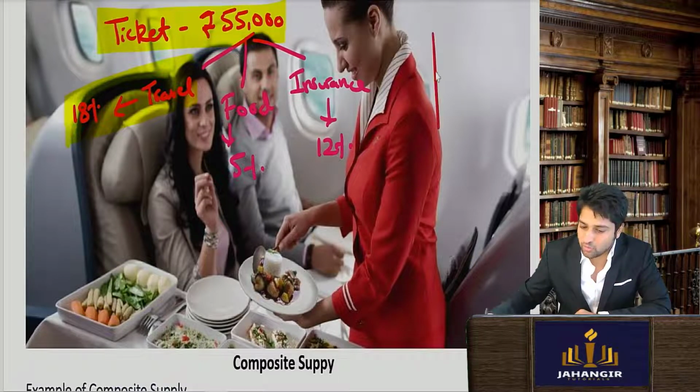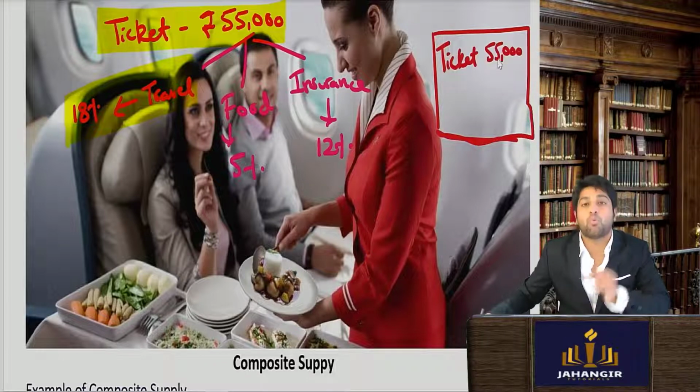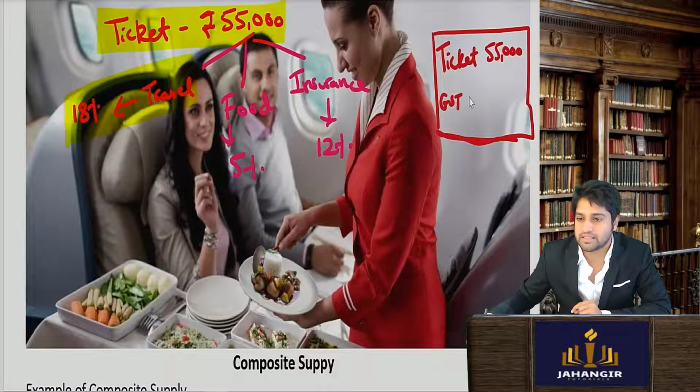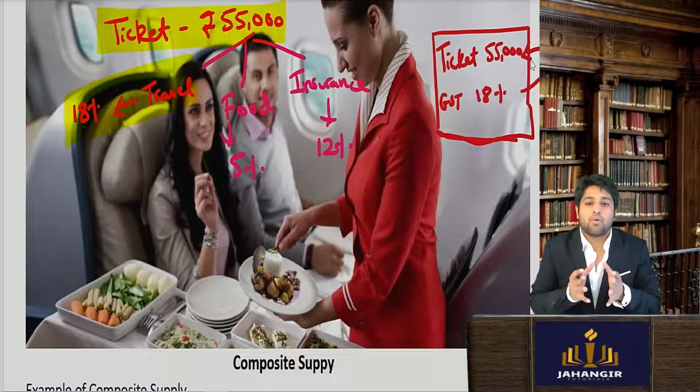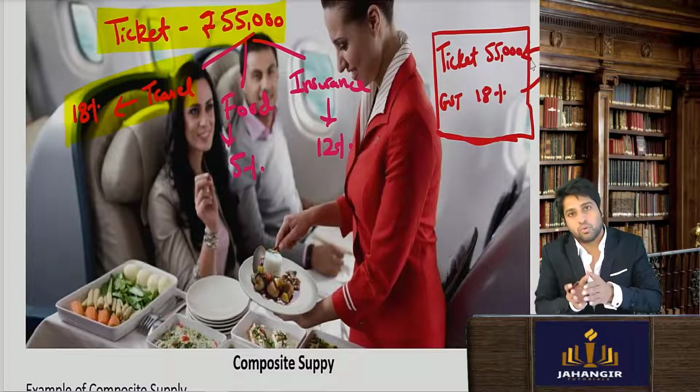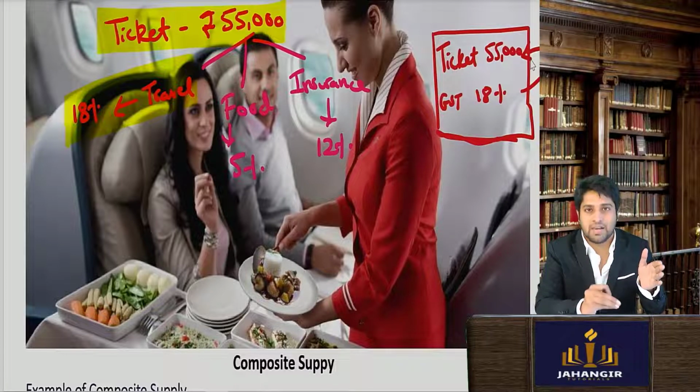So whenever the invoice is made, let's say the invoice says that the ticket is for 55,000. Now what rate will be taken? The rate applicable to the principal supply will apply. In this case, 18% GST will be levied on the entire transaction. The principal supply is travel, because when you're traveling, you're getting the ancillary services and supplies such as food and travel insurance.